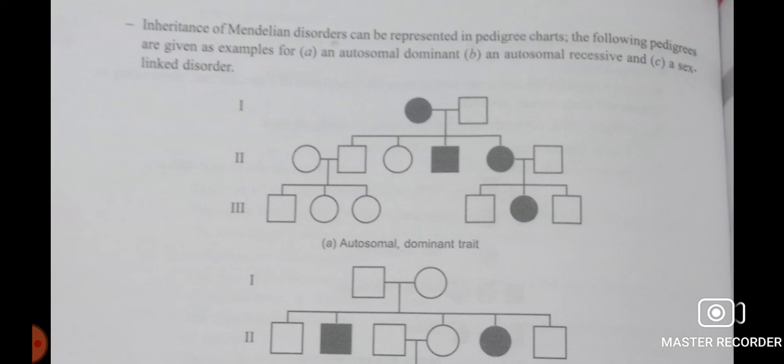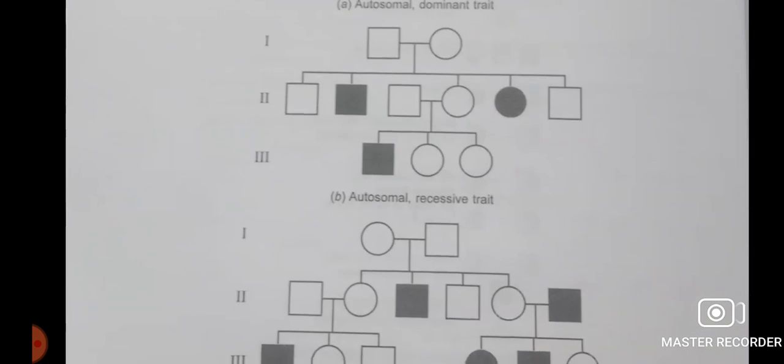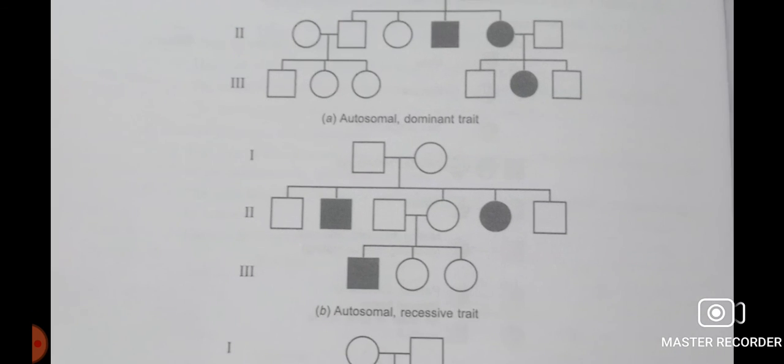Understood? And sex-linked means the alleles should be present in the sex chromosome. So autosomal dominant trait is there, autosomal recessive is there, and sex-linked recessive. These can be represented using the pedigree chart. Pedigree charts can be used for identifying or representing all this.